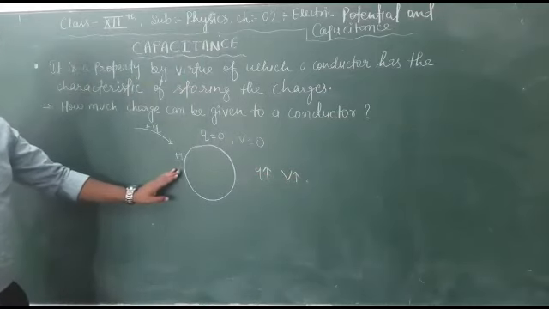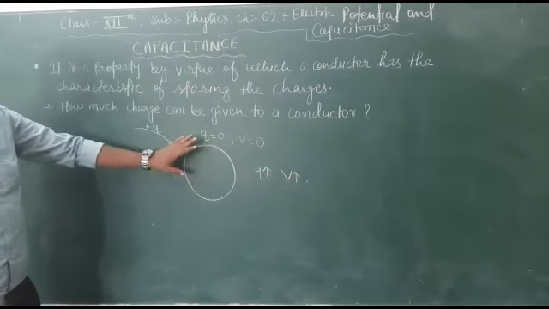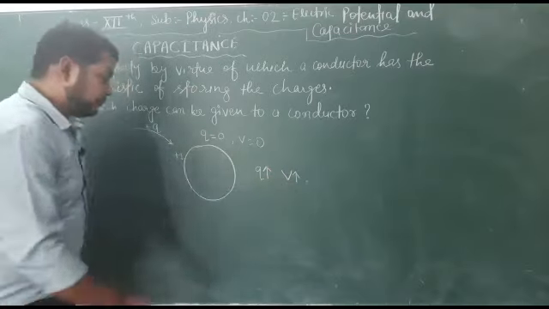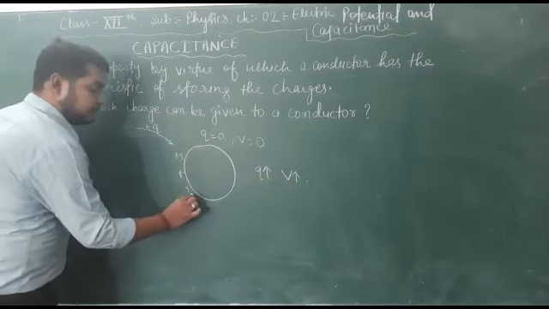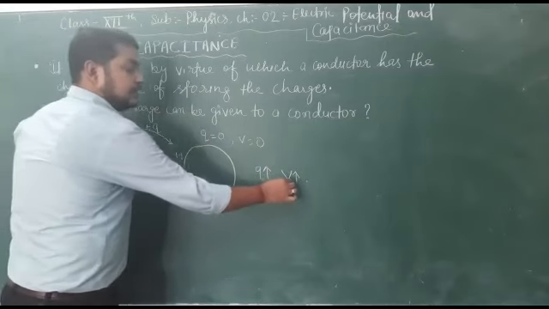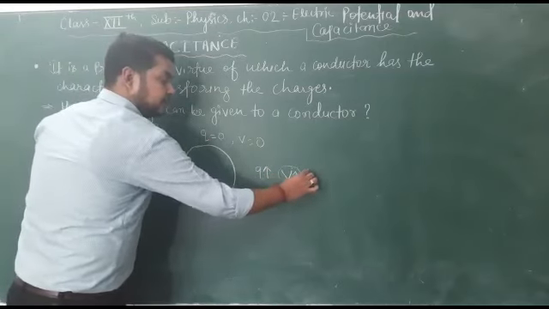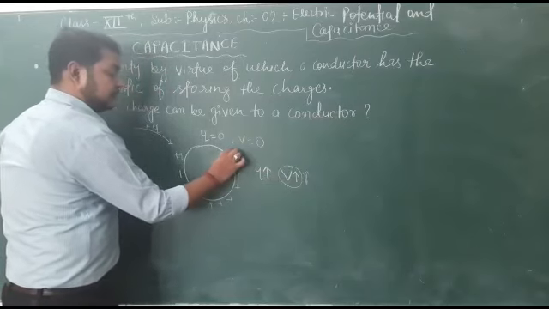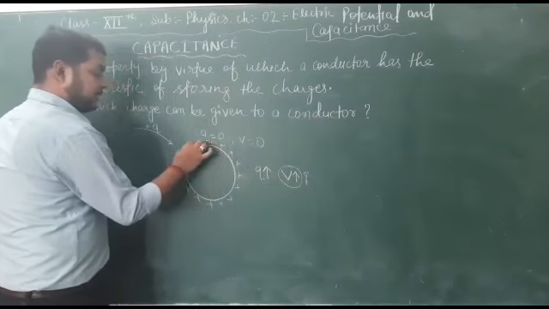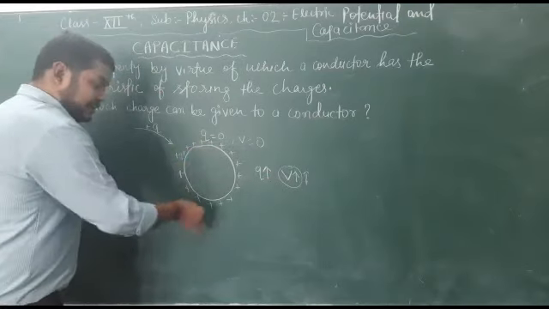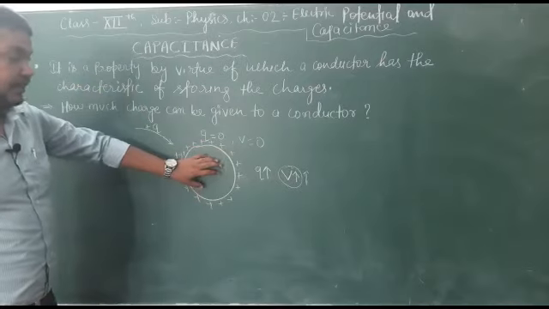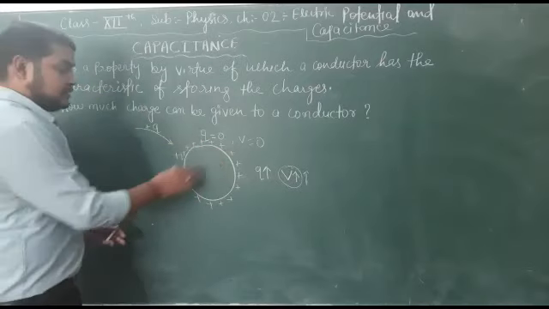As the number of charges on the area of the conductor increases, it increases the value of voltage. Again I put some more charges here, then I will see the value of V goes on increasing. Again more charges are being put on the area of the conductor. So charges are being collected over the surface of the conductor.